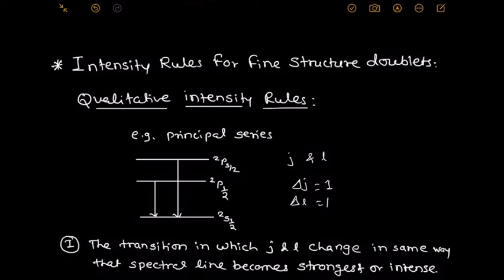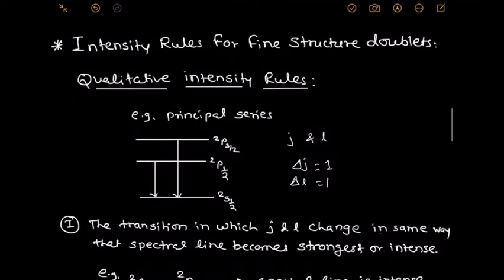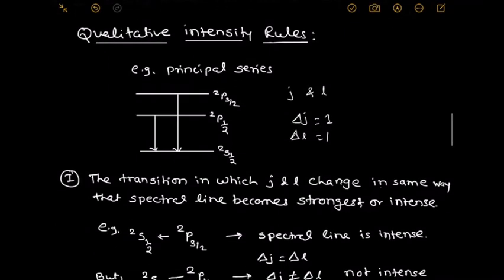Then that spectral line becomes the strongest, intense spectral line. Hence doublet P 3 by 2 to doublet S half is the intense line, and we have to mention here that the spectral line is intense since delta J and delta L are the same.